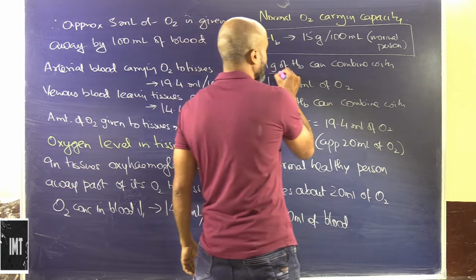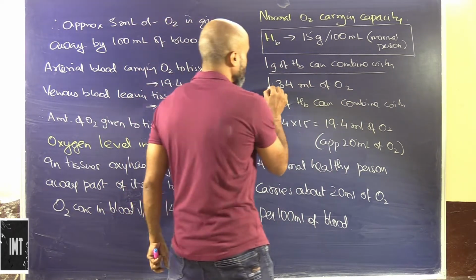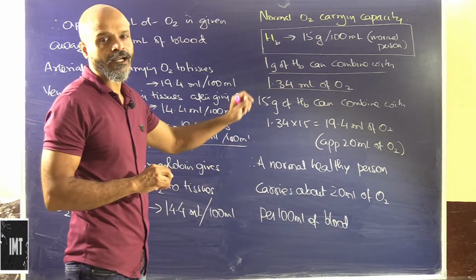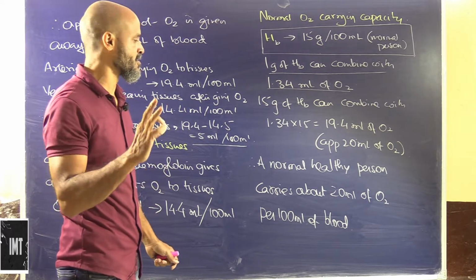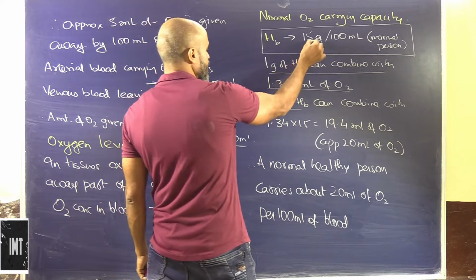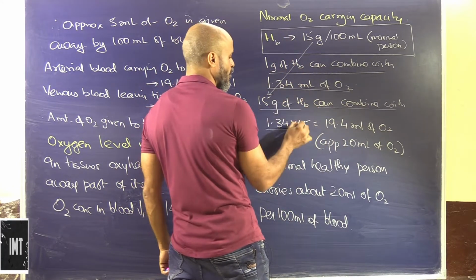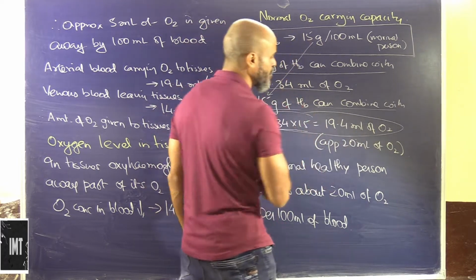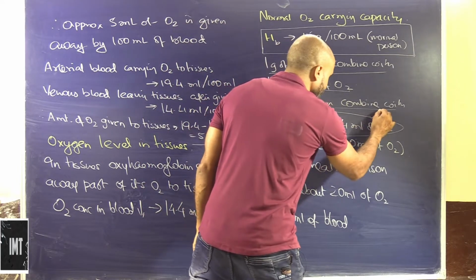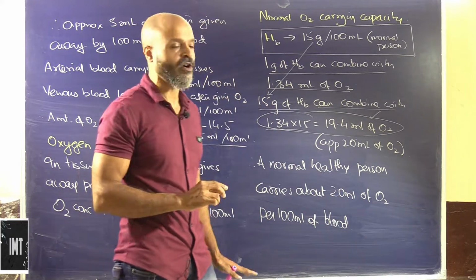So 1 gram of hemoglobin can combine with approximately 1.34 milliliter of oxygen. Very quick mathematics here, just by the unitary method we can say that 15 grams of hemoglobin can combine with 1.34 into 15, that's 19.4 milliliter of oxygen. So that's basically the content of oxygen in blood, approximately 20 milliliter of O2.